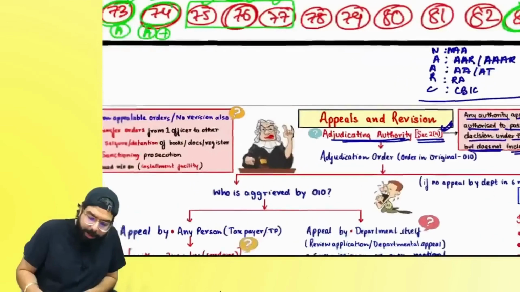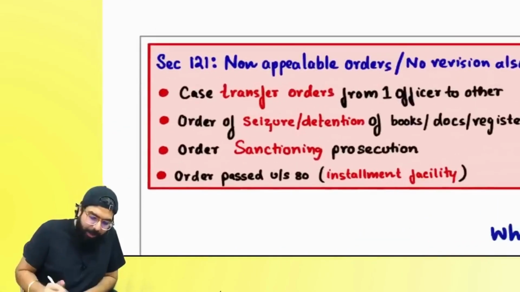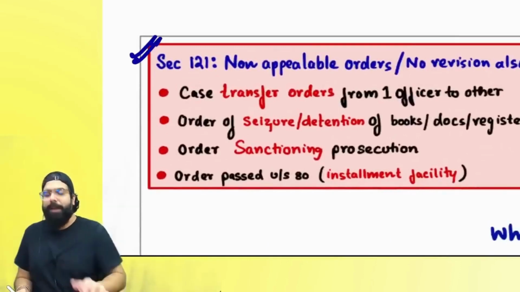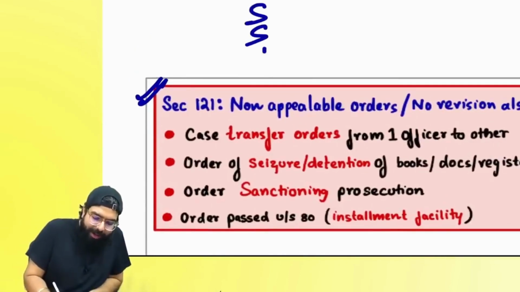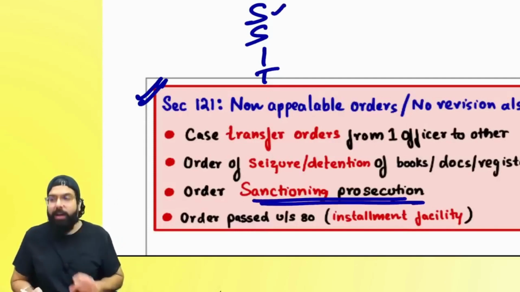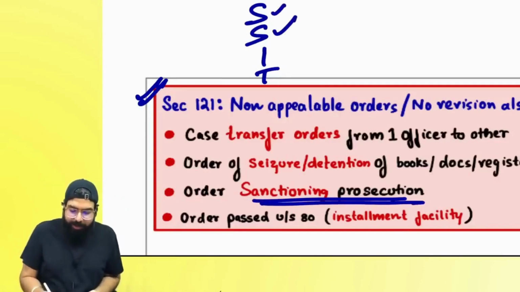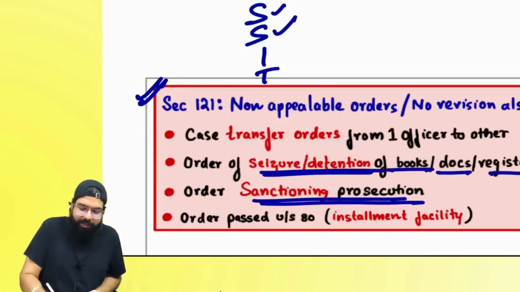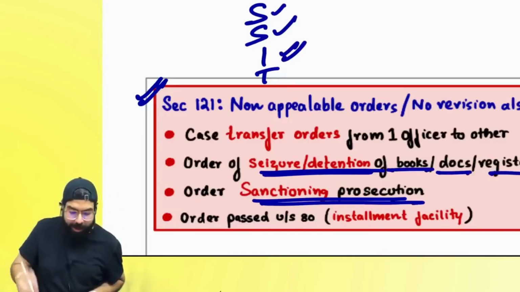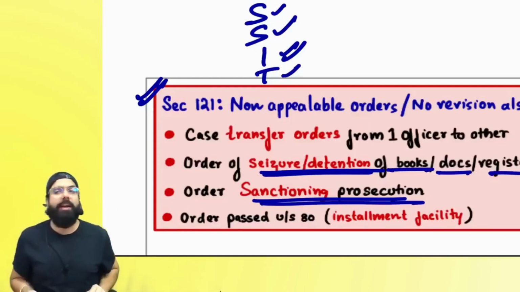Are we clear, everyone? Remember one thing, for any order passed by the adjudicating authority, you can go for an appeal. But section 121 says what are the orders against which you can't go for an appeal. S means if there is an order sanctioning prosecution, you can't go for an appeal. Then S means seizure or detention of books, documents or register order. I for installment facility rejection order under section 80, or T for case transfer order from one officer to another. Against all these orders you can't go for an appeal.